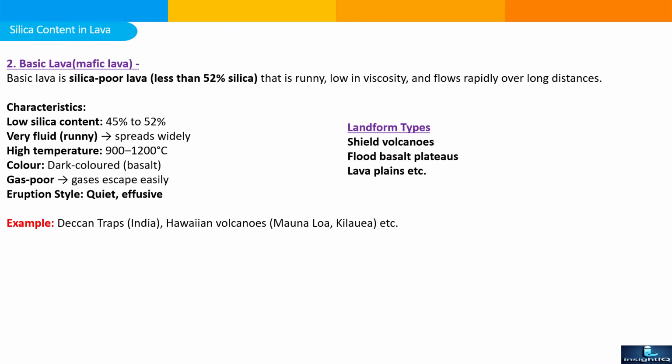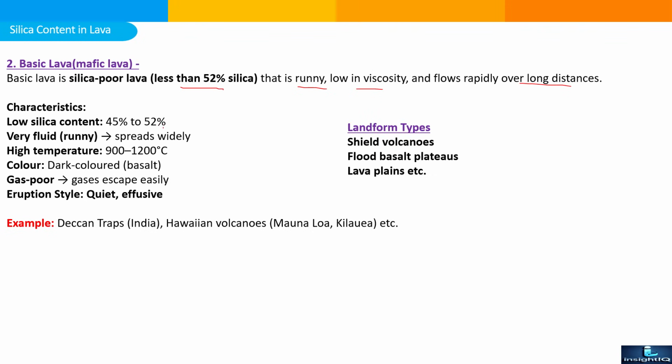Second one is basic lava. We can also say mafic lava. Basic lava is low in silica content, around 50%. It is runny, low in viscosity, and flows rapidly over long distances. So what are the characteristics of the basic lava?